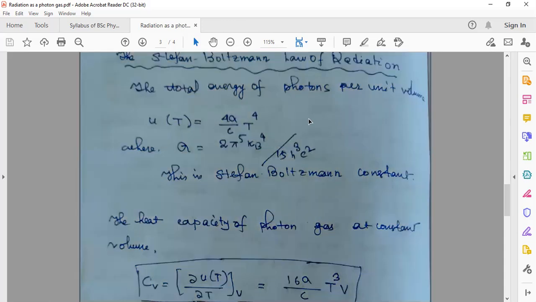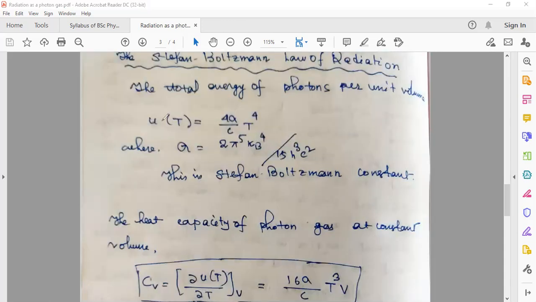Let me mention one thing: this is energy per unit volume, a small u. When we talk about the total energy, it will be the same quantity, 4 sigma over c T to the power 4, multiplied by the volume V, and it will be capital U(T). That will be required later, so I am telling you.